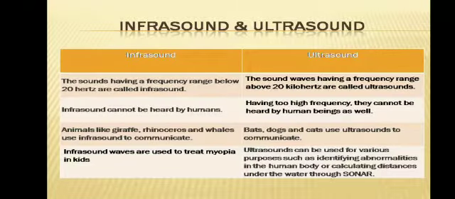Difference between infrasound and ultrasound. Infrasound: the sound having a frequency range below 20 Hz are called infrasound. Ultrasound: the sound waves having a frequency range above 20 kHz are called ultrasounds. Infrasound cannot be heard by humans. Ultrasound having too high a frequency, cannot be heard by human beings as well.